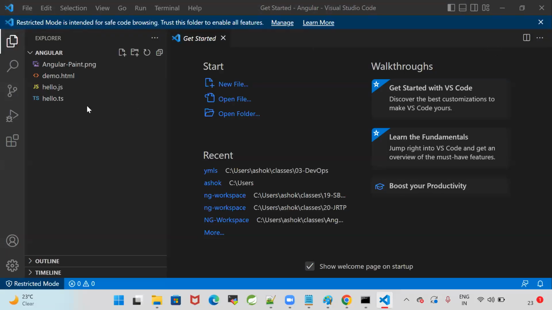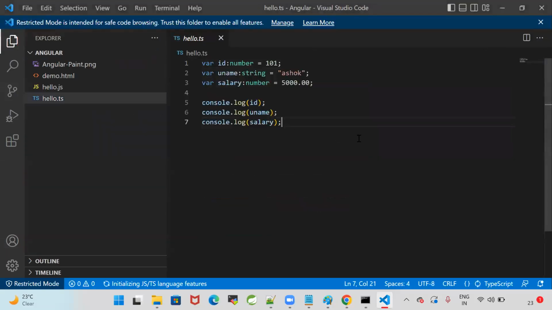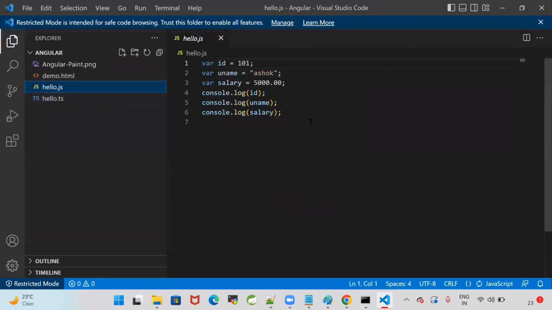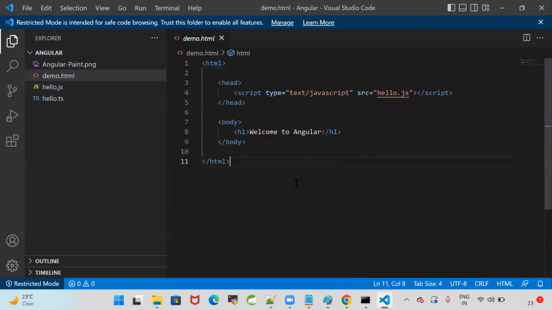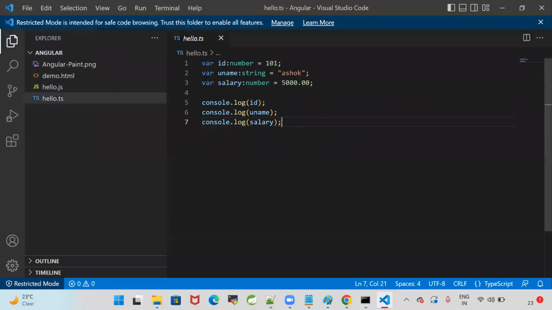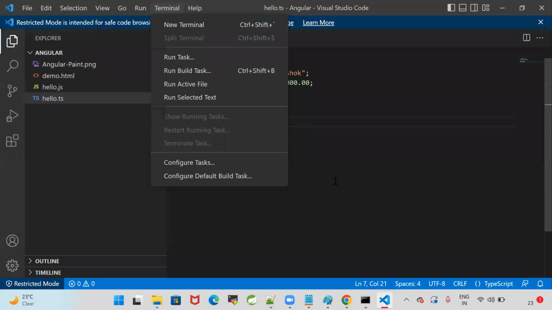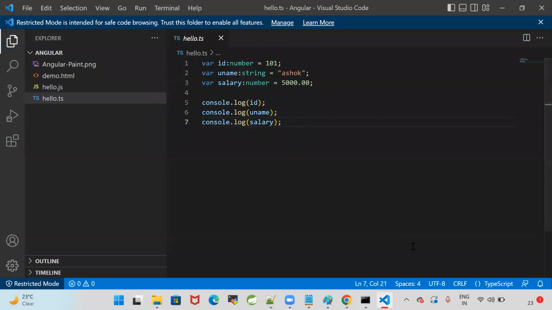Now hello.ts file is available. Hello.js file is available. Demo.html file is available. Hello.ts is our TypeScript program. Now here in the VS Code IDE, terminal is available directly, guys. You no need to go for the command prompt also. Directly terminal is available here only. So here hello.ts file is there.